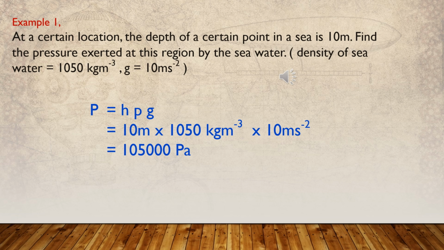Now let's solve a problem regarding liquid pressure. Here, at a certain location, the depth of a certain point in a sea is 10 meters. Find the pressure exerted at this region by the sea water.